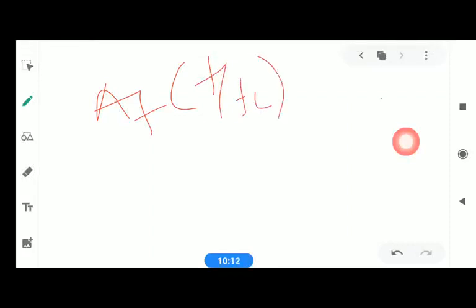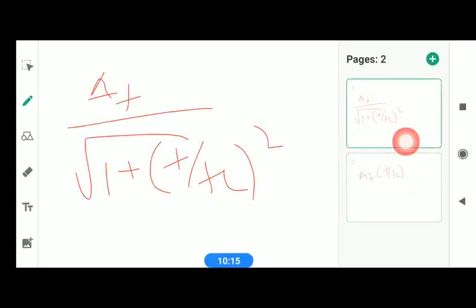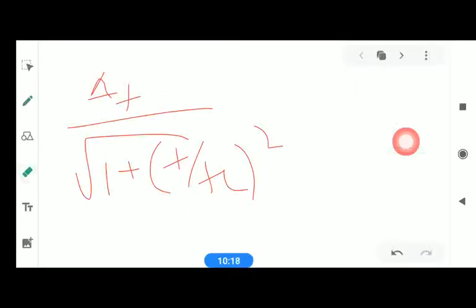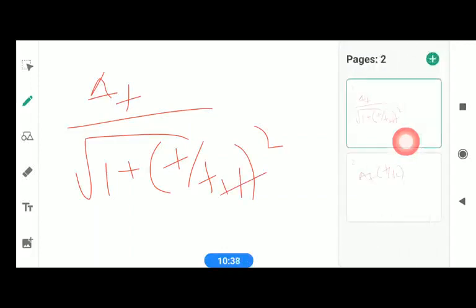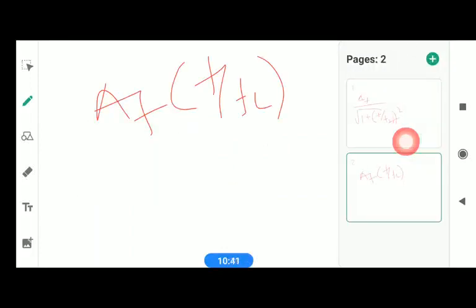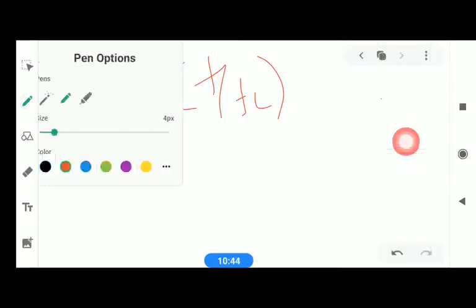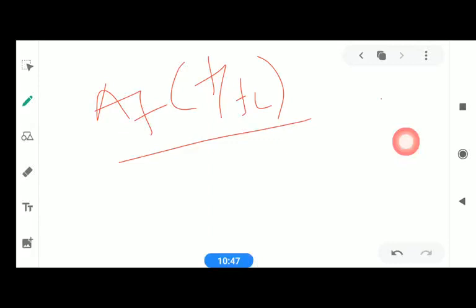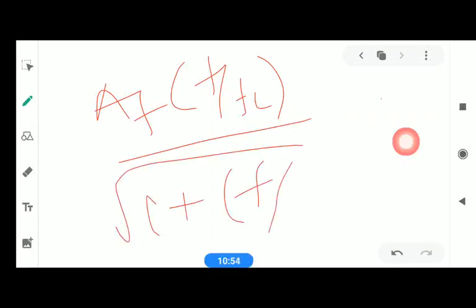Sorry, here the gain for the low pass filter is AF divided by root of 1 plus F divided by FH whole square, whereas the gain for the high pass filter is AF into F by FL divided by root of 1 plus F divided by FL whole square.